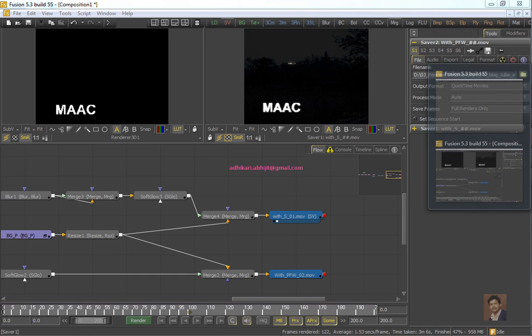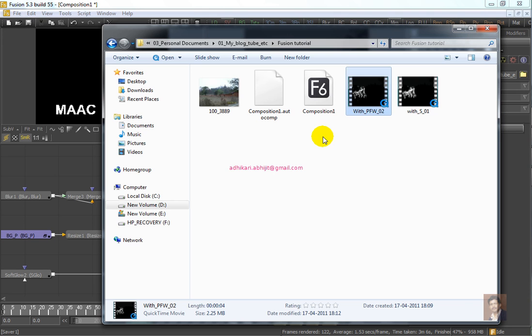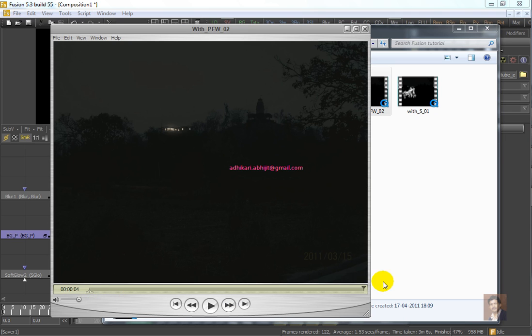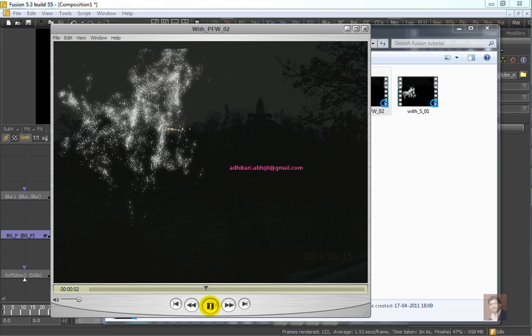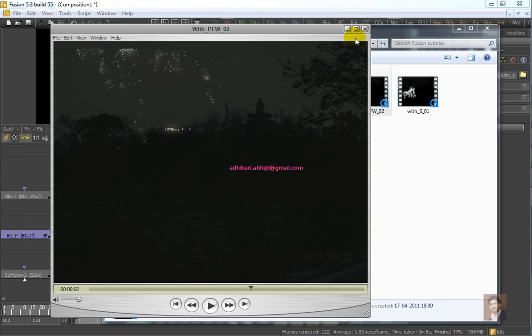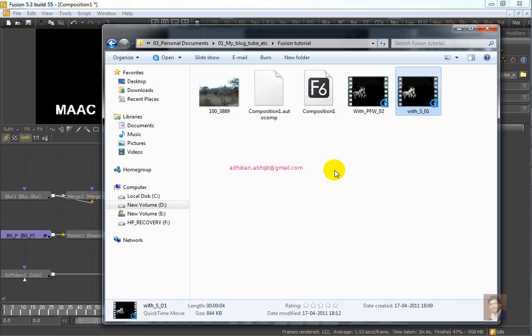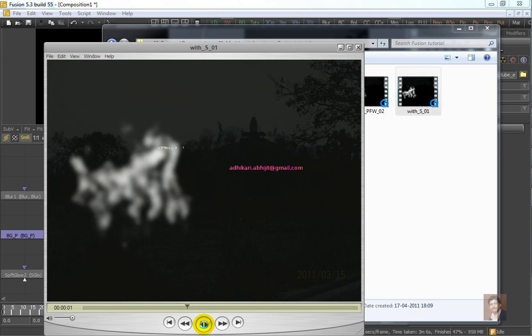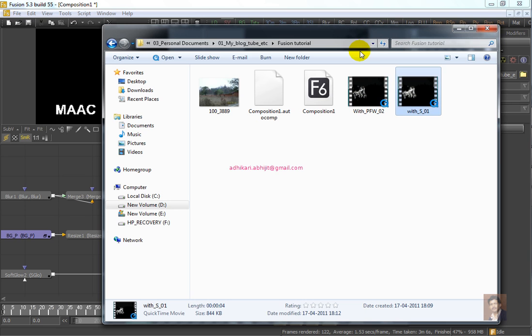Okay, the final output will be something like this. Check, I just rendered it for 4 seconds and the output is something like this. Okay, got it. And this is another file. Using this tutorial you can create that type of text effect, titling effects.